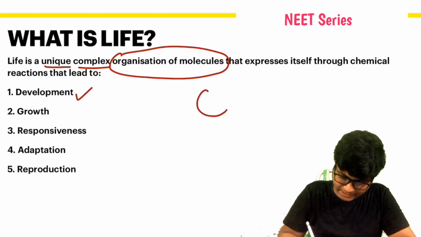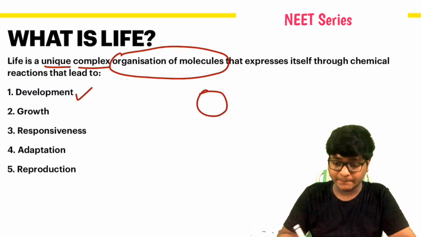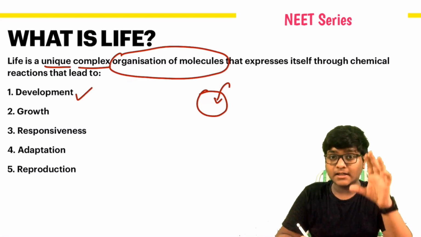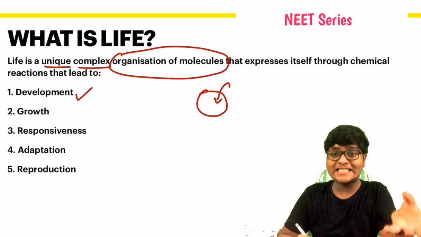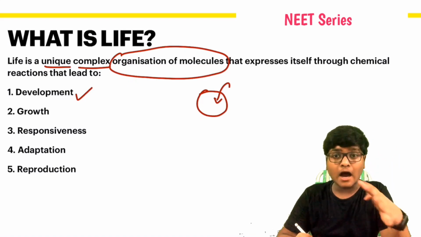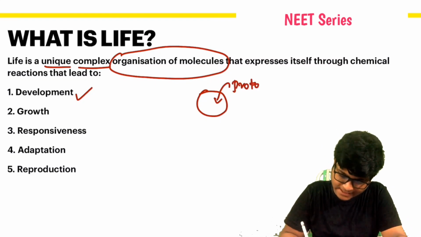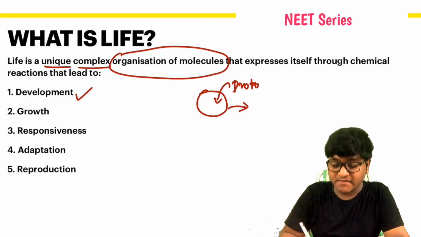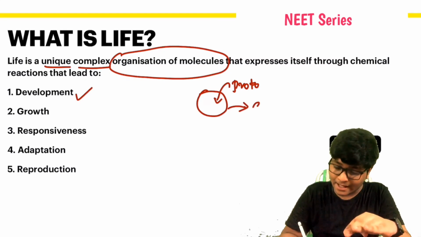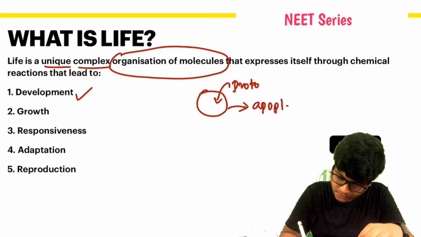So for example, take this as a cell. The components present inside the cell are protoplasmic, and the components which are present outside of the cell are known as apoplasmic substances.